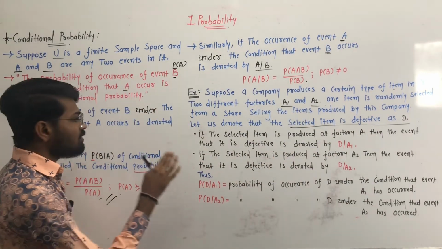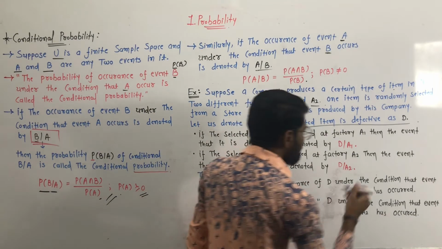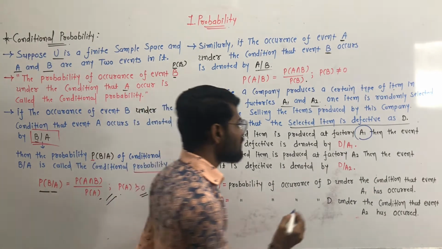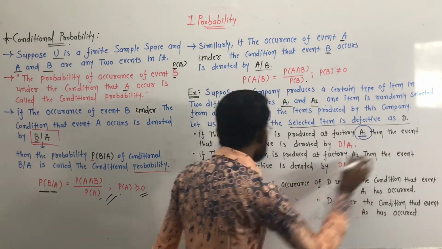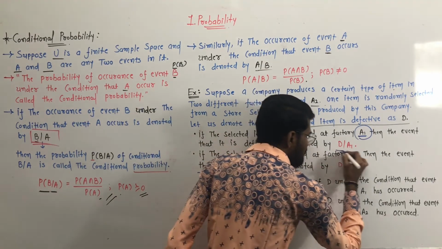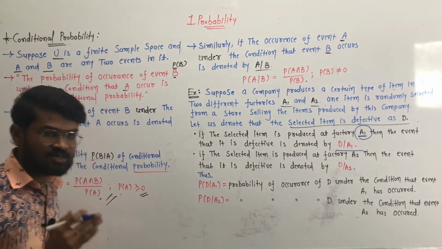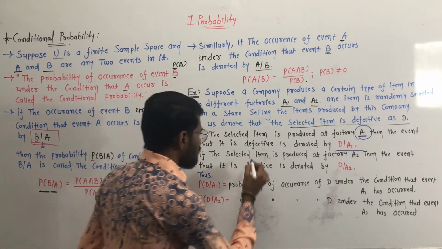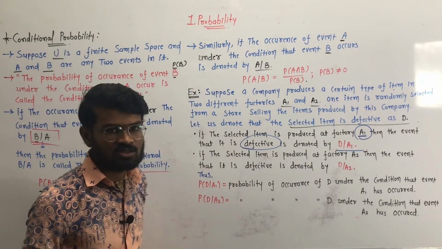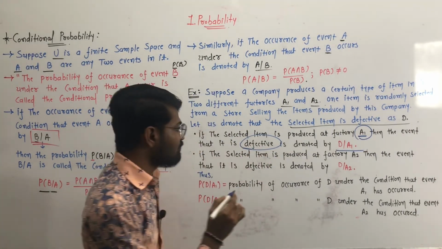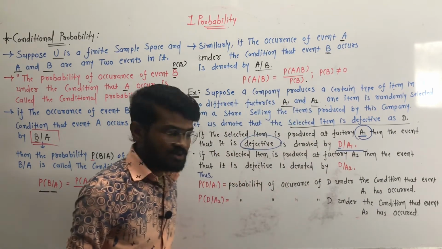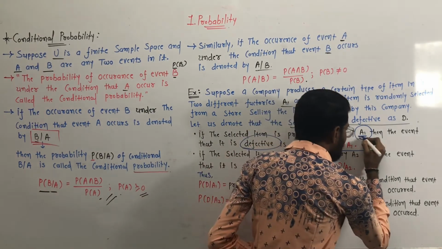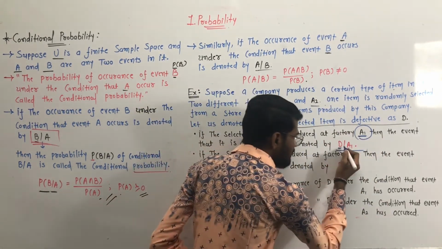Okay, now if the selected item is produced at factory A1, that is, whichever item we have selected is produced from factory A1, and then the event that it is defective is denoted by D/A1. The item we selected is produced from factory A1, but it is defective. So here we can say that the event D, the selected item is defective, depends upon the event A1. So it is denoted by D/A1.